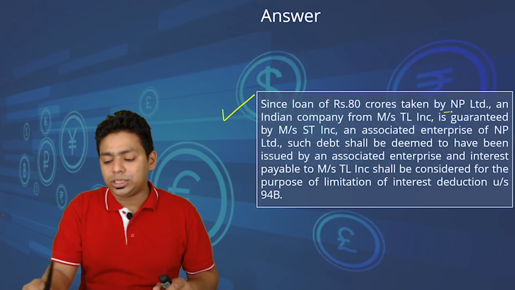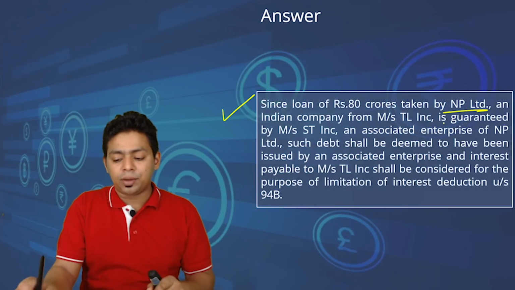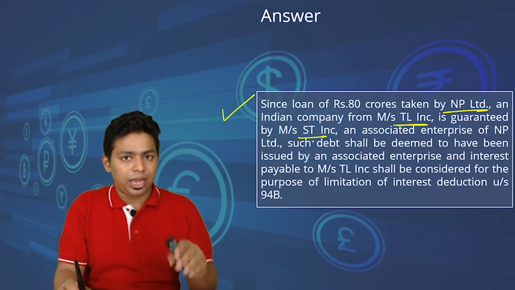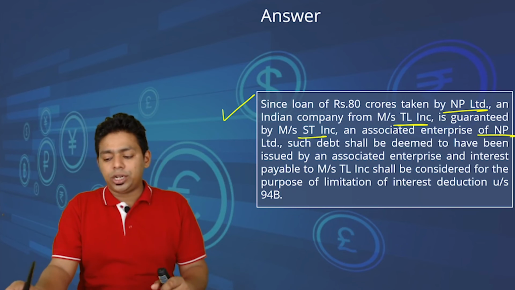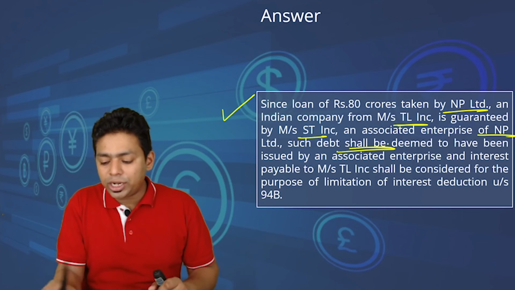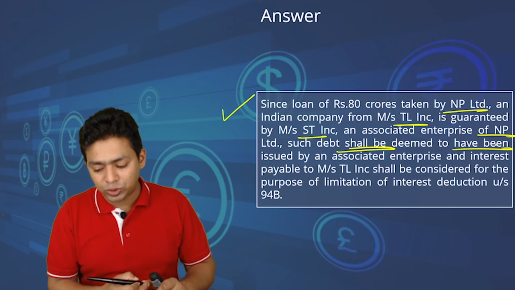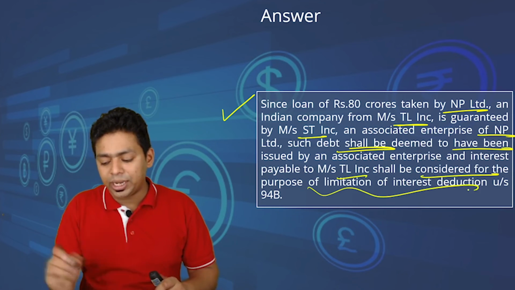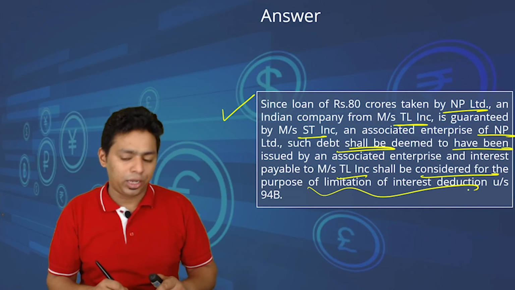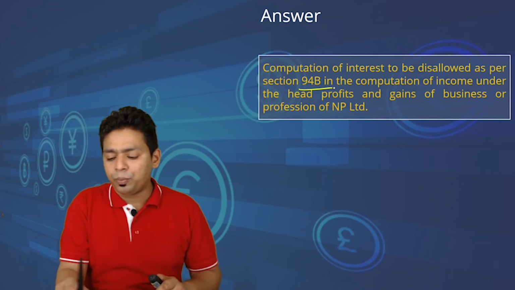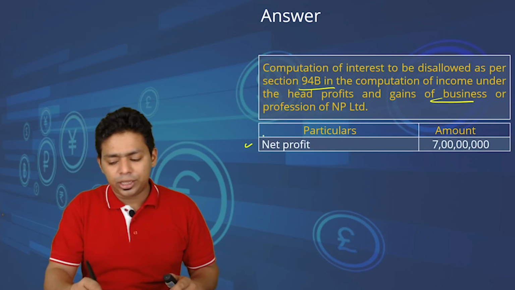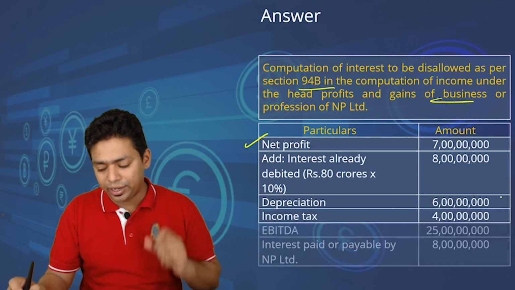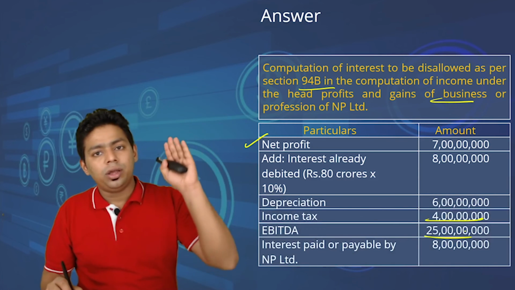Since the loan of 80 crore is taken by NP Limited, an Indian company, from TL Inc., which is guaranteed by ST, an associate enterprise of NP Limited, such debt shall be deemed to have been issued by an associate enterprise, and interest payable to TL Inc. shall be considered for the purpose of limitation or capping under section 94B. So how do we compute the amount disallowed? That is very simple. Take the net profit 7 crore, add 8 crore as the interest, add depreciation, add income tax, 25 crore is your EBITDA.